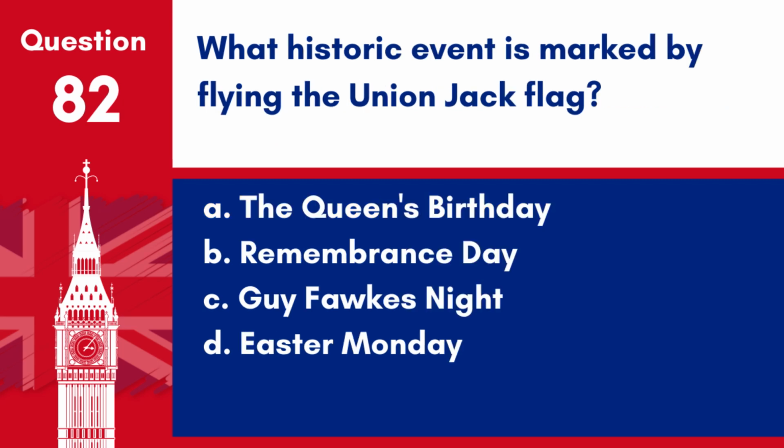Question 82. What historic event is marked by flying the Union Jack flag? A. The Queen's birthday. B. Remembrance Day. C. Guy Fawkes Night. D. Easter Monday. Answer A. The Queen's birthday. The Union Jack is traditionally flown to mark the Queen's official birthday celebrations.